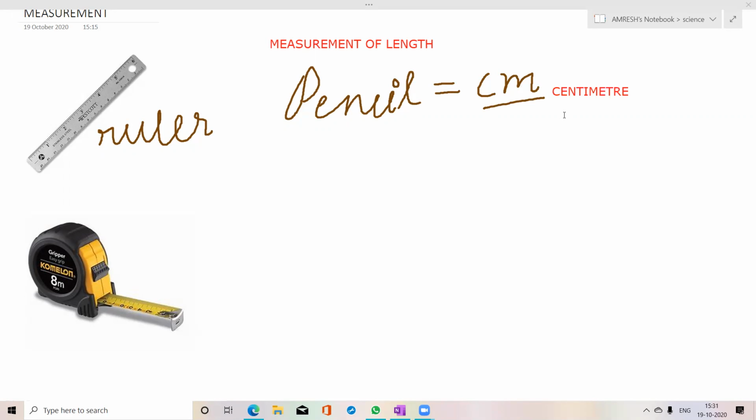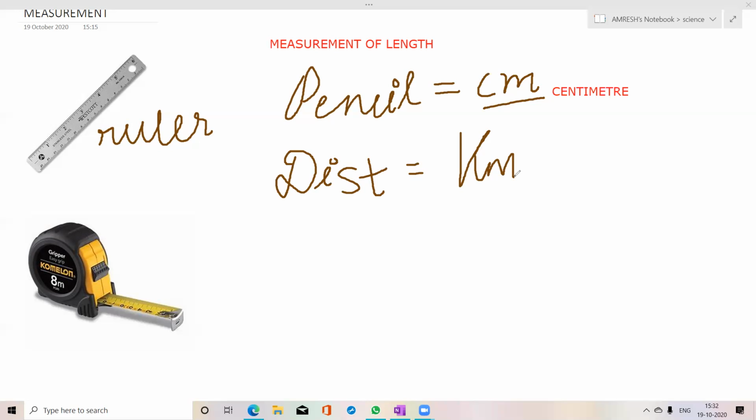Centimeter. And to measure distance, what do we use? Kilometer. Why? Because kilometer is a larger unit. And what is the standard unit? They all are standard units. Distance, I am writing. Distance, is it measured in centimeter? No. It is measured in kilometer, km.